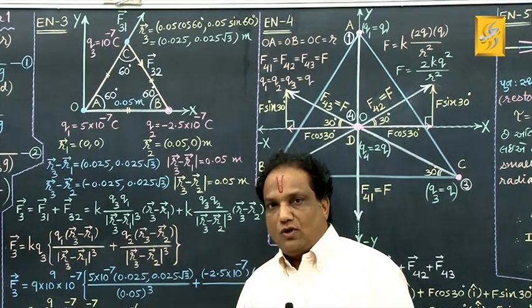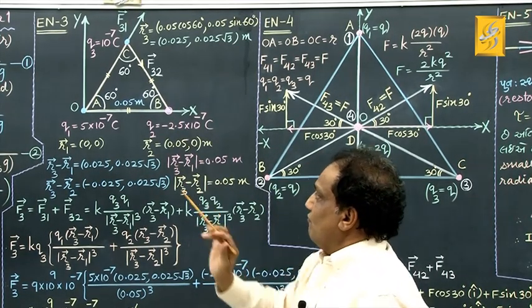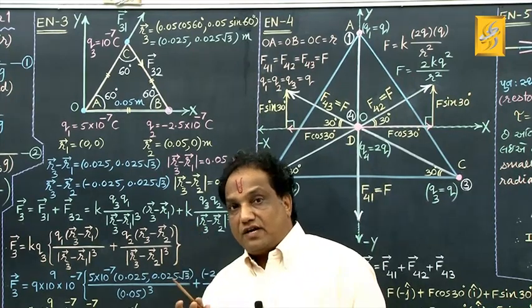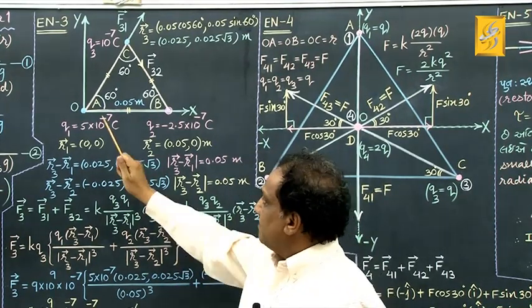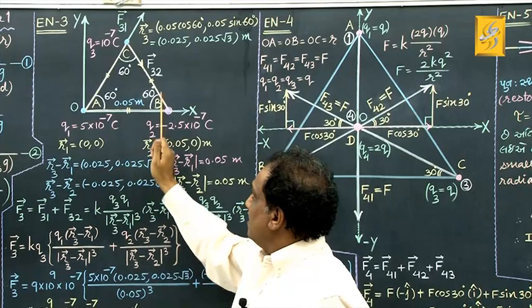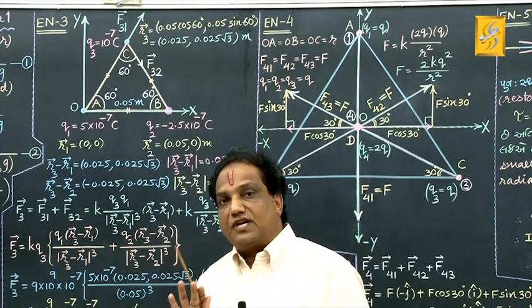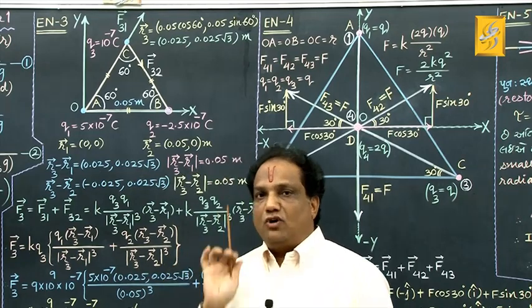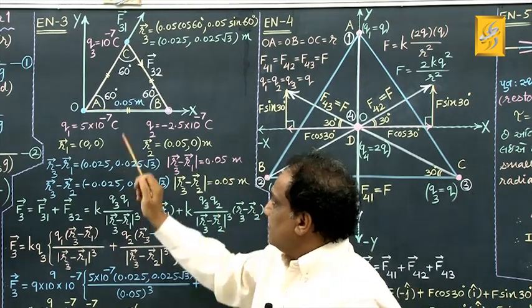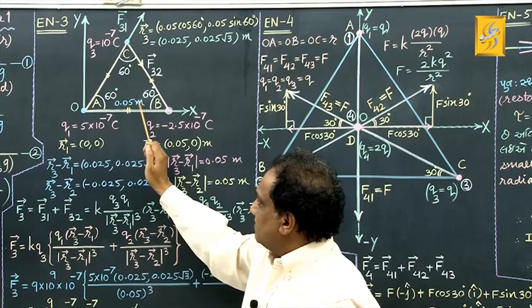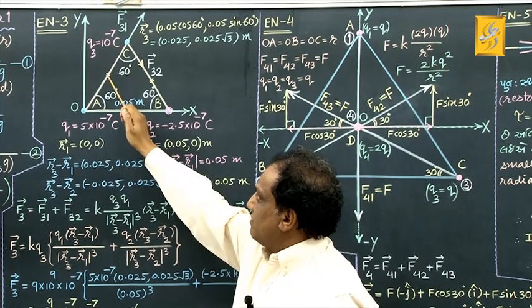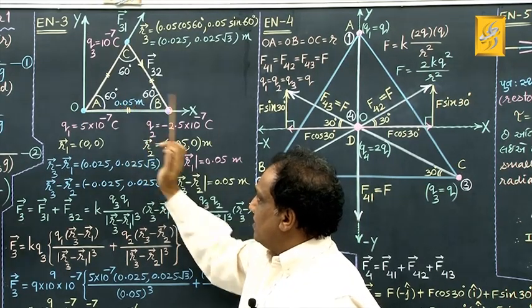Have you read it? Look. We have an equilateral triangle ABC having side length 5 centimeter. If you convert into meter, 5 upon 100, that is 0.05 meter. All three sides have the same measurement, 0.05 meter.